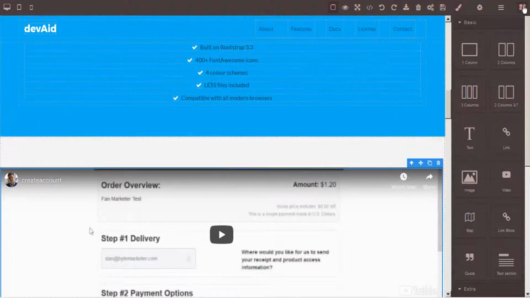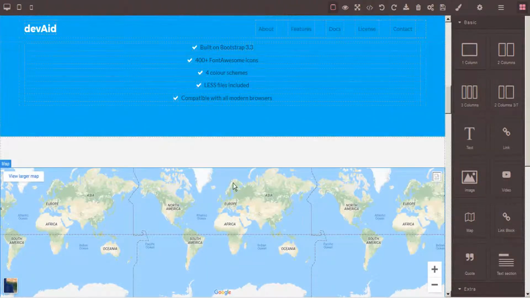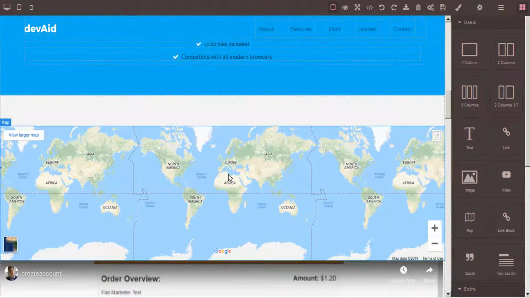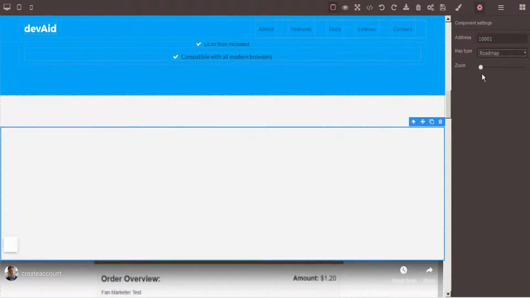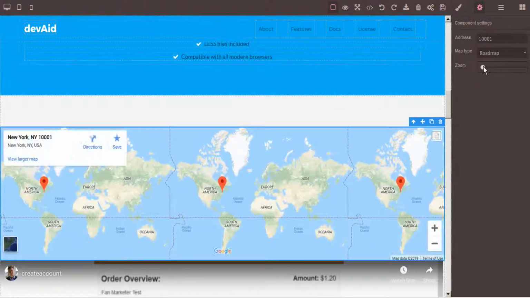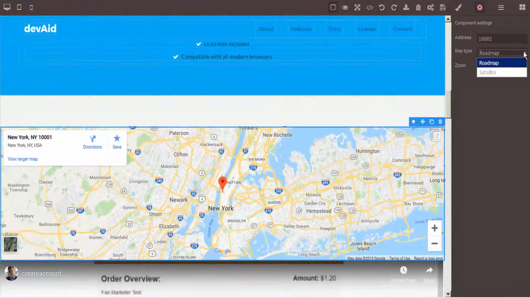And let's see what other tools we want to add. Okay, we also have maps. This is a really handy one, particularly for local businesses. Once you drag and drop your map, you'll want to click on the element and then go to Trait Manager. And here you can input your address and set the level of zoom. And we can set this for either satellite or road map.